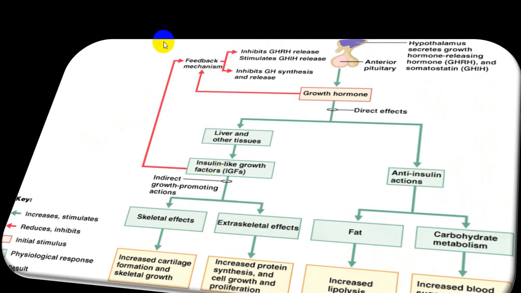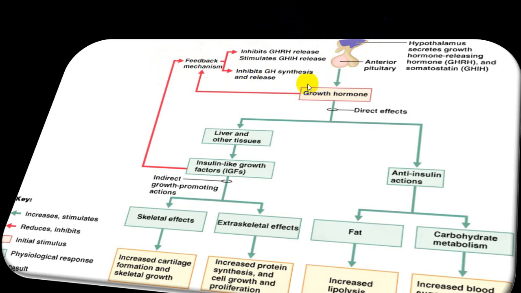This IGF will have a negative feedback control on the anterior pituitary, and it will inhibit the growth hormone releasing factor, which stimulates the growth hormone secretion from the anterior pituitary, and it will also stimulate the hypothalamus to secrete growth hormone inhibitory factor, which will inhibit the secretion of growth hormone from the anterior pituitary. This is what we call negative feedback. And at the same time, it will inhibit the growth hormone synthesis and release from the anterior pituitary.